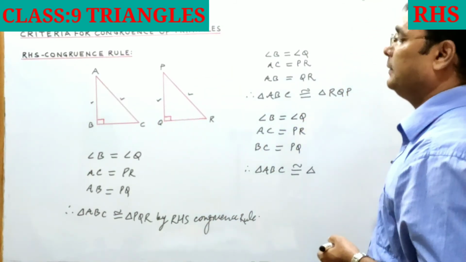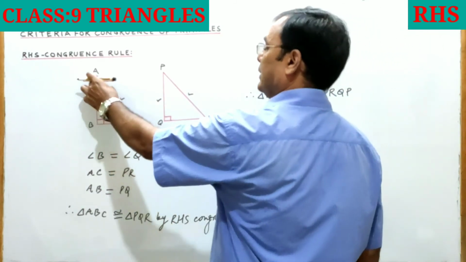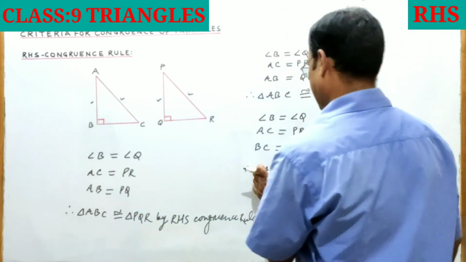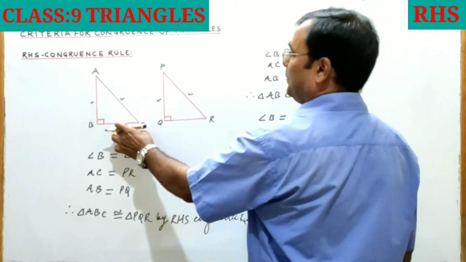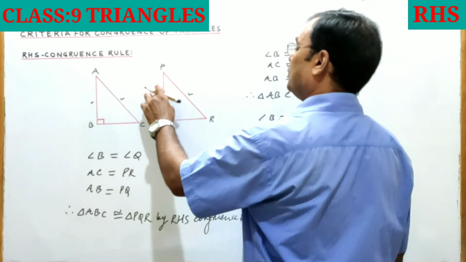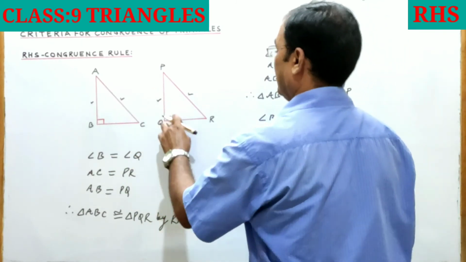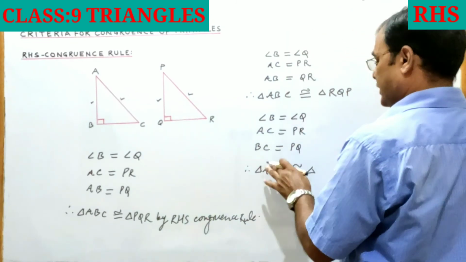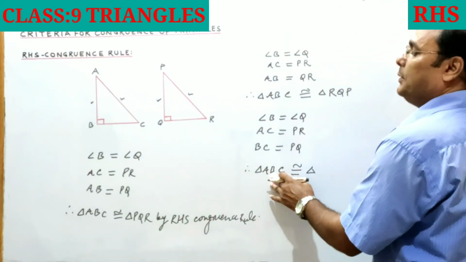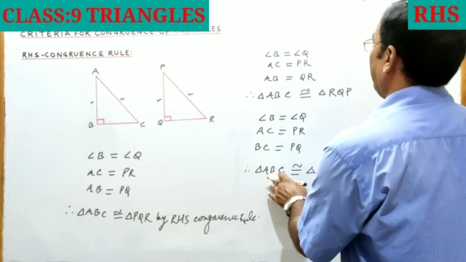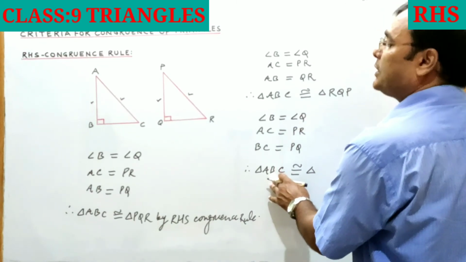Triangle ABC we have written in this pattern, and BC is given equal to PQ. So this time triangle ABC will be congruent to which triangle?